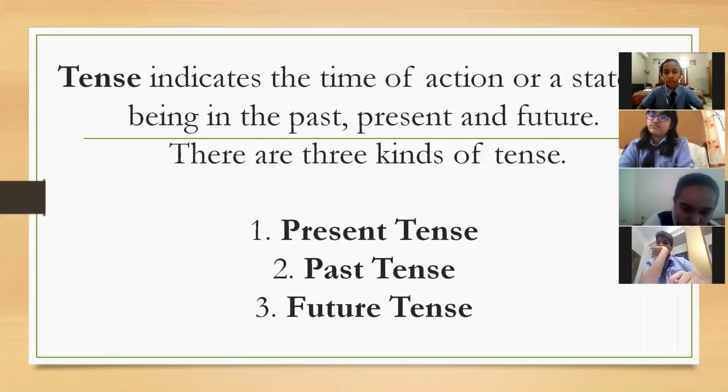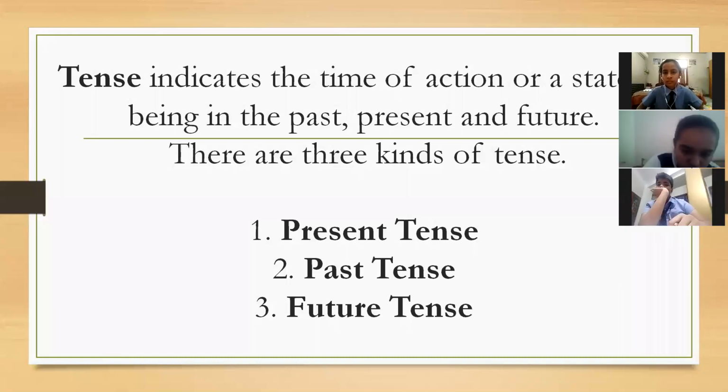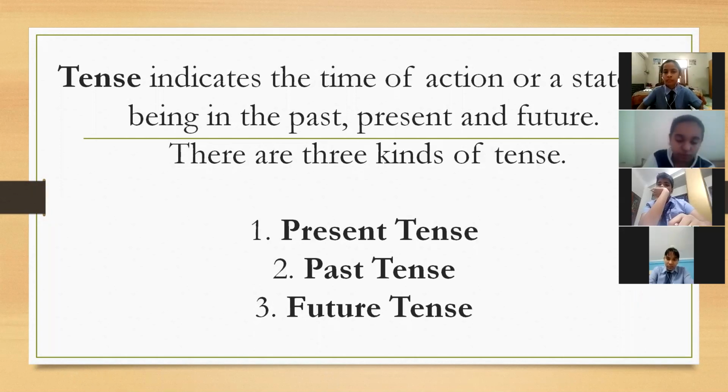Tense indicates the time of action or a state of being in the past, present, and future. As the title itself says, tenses always show the time, when things are happening. Is it happening in the present? Is it happening in the past? Or will it happen in the future? It's all about the time.